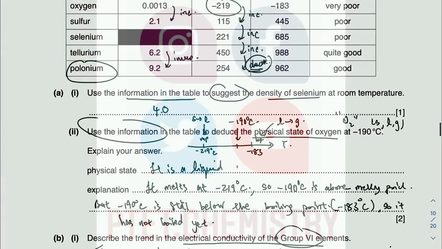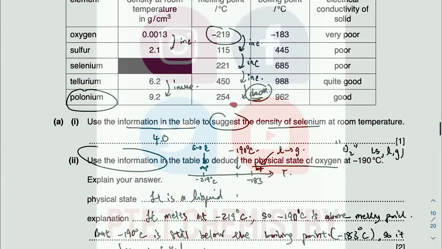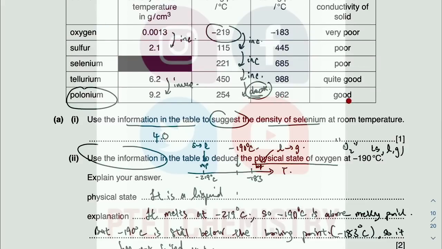Now next bit, how the structure in oxygen differs from the structure and bonding in polonium. Okay, what can you say? This is melting point and a boiling point, right? So you can see the boiling point is quite high actually. The melting point is also quite high when you think about this is in degrees Celsius. Room temperature is 25 degrees Celsius. So high melting and boiling point would suggest a giant structure. All right. But you can also think about conductivity as a solid. So this is an element. The conductivity is very good as a solid.